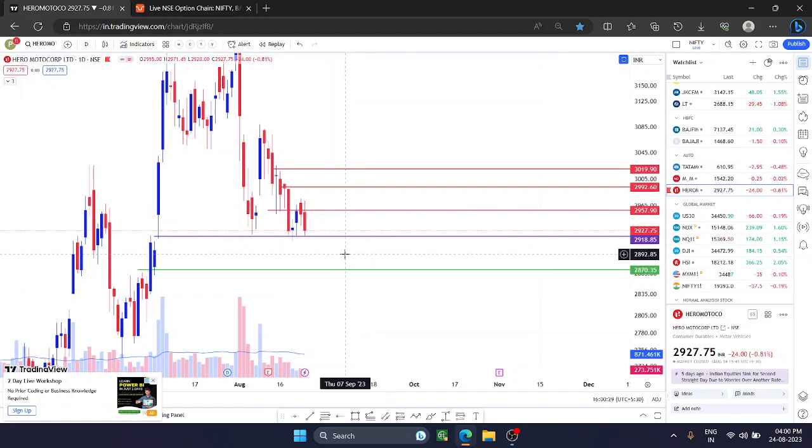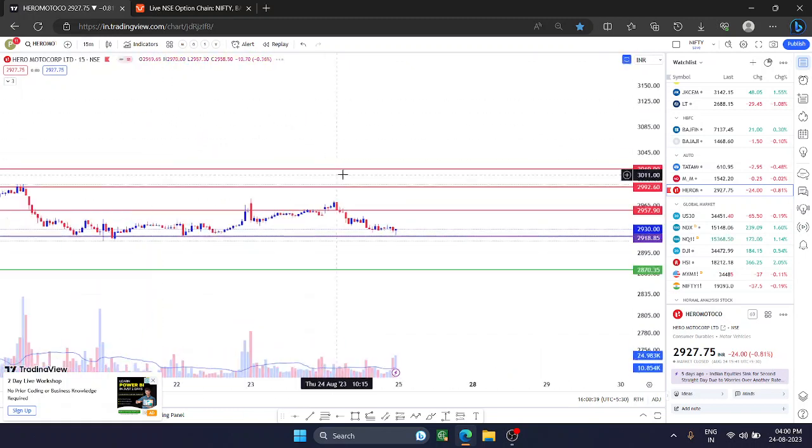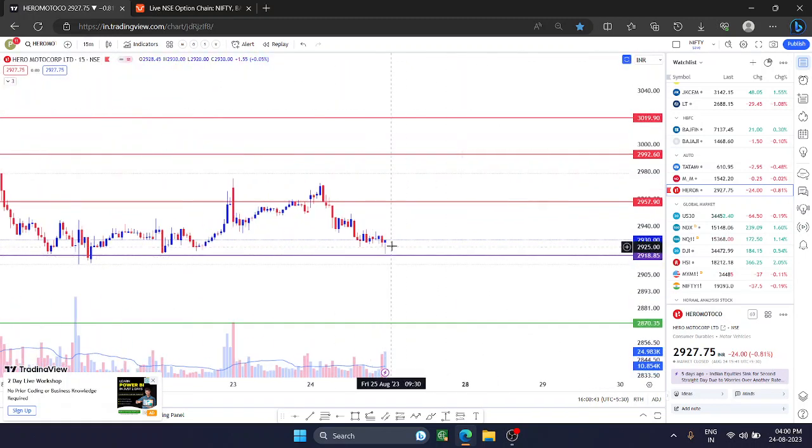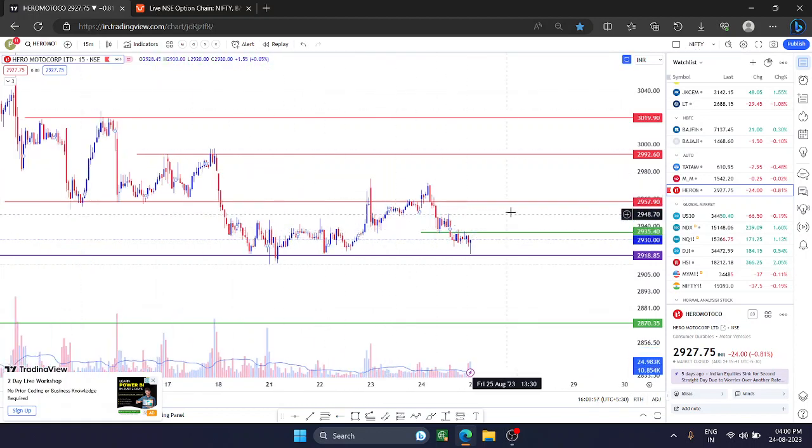I am taking Hero MotoCorp especially for selling purposes. If it breaks that level, you will get a good opportunity. You will also see it has made a very good buying candle. So if it breaks 2935 with a 5 rupee stop loss, today's closing, you can plan for a long as well. And 2957, all these levels can be tested for intraday basis.